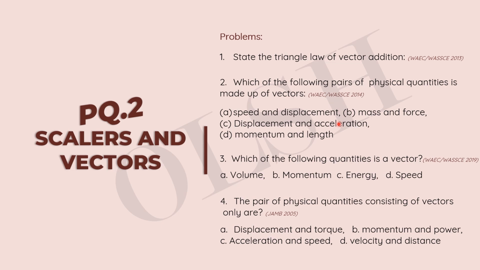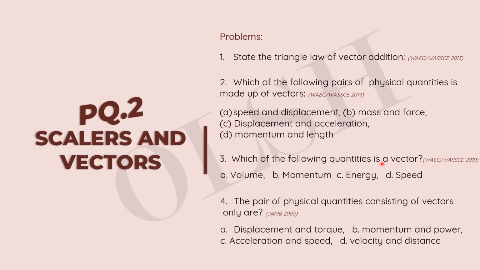Velocity has to do with direction, so acceleration definitely has to do with direction too. So you see, this is our answer C. Do we have to check D? Obviously, D is not the correct answer. Alright, so even if you don't know anything about momentum at this point, you should know that length is not a vector quantity. So obviously D is off as an answer. So our answer is C.